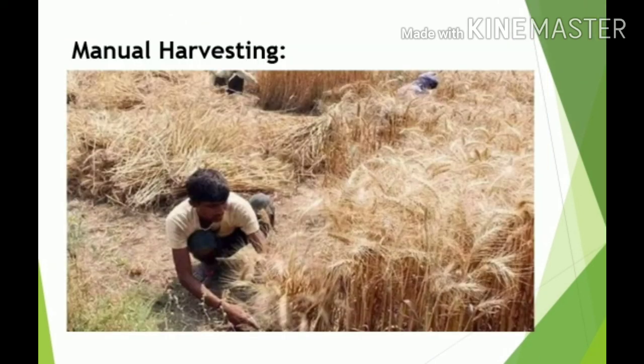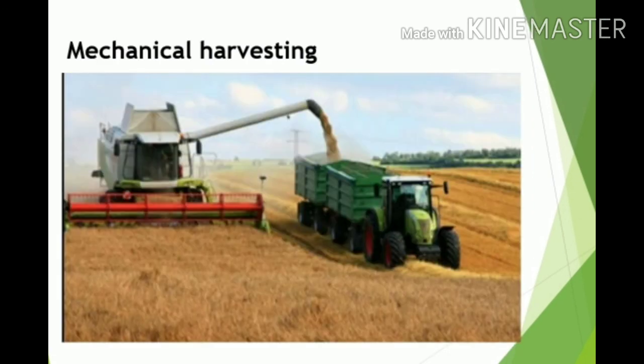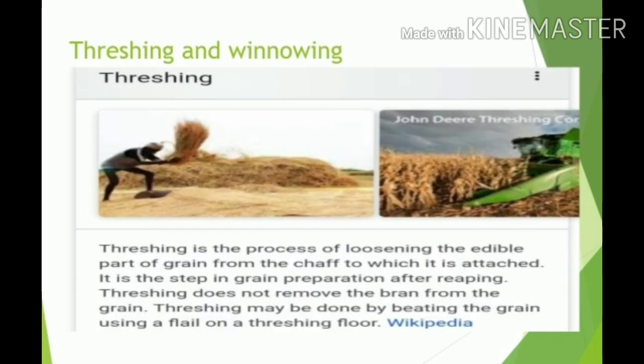In this image you can see manual harvesting, where a person directly does the harvesting process with his hand. Okay, the other way, with the help of machines, is mechanical harvesting. Here machines are used in the process of harvesting.